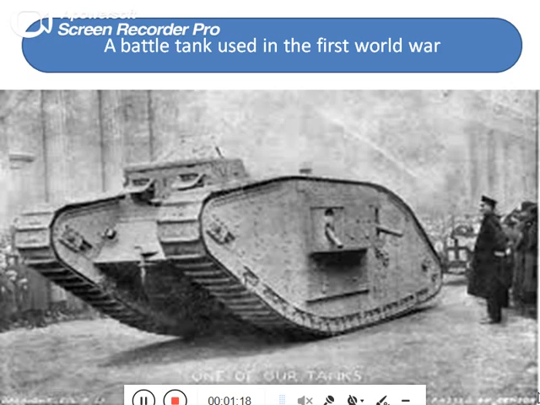Soldiers used to dig into the ground, hide in them and fire from there. Machine guns and heavy artillery, as you can see on the screen, were used in this war. And this war ended in November 1918.